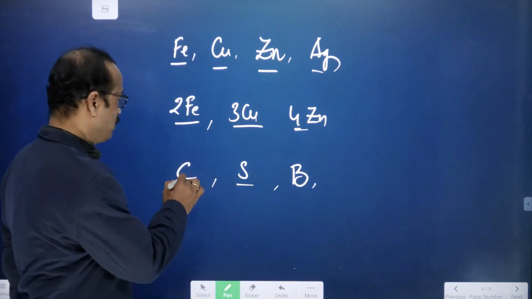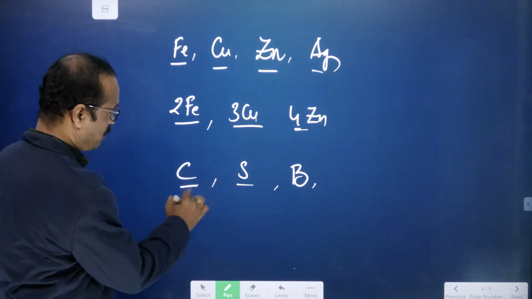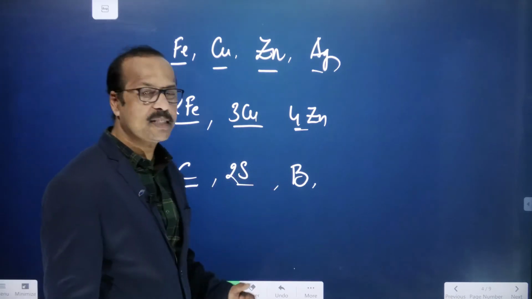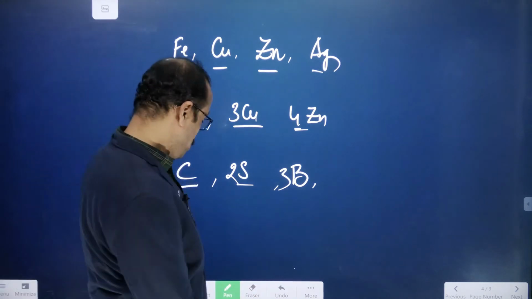Here, for carbon, nothing is written as a number, which means one atom of carbon. If we write 2 with sulfur, it means 2 atoms of sulfur. If you write 3 boron, it means 3 atoms of boron, right? But students, here